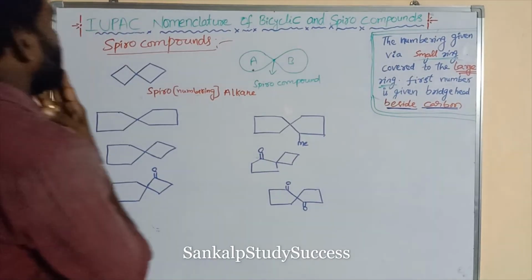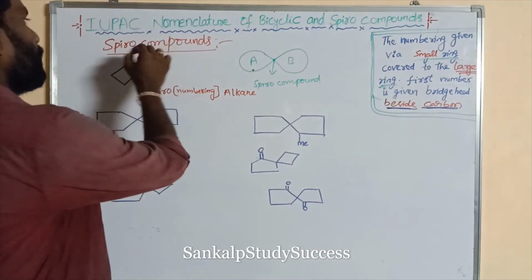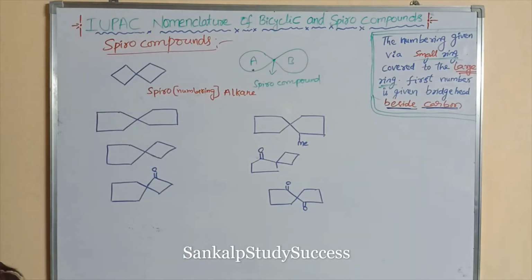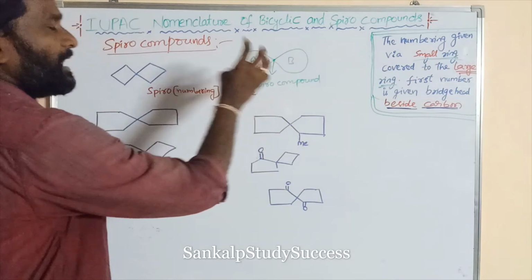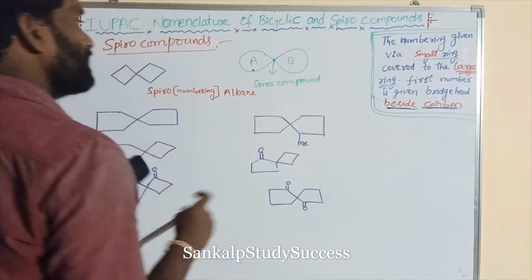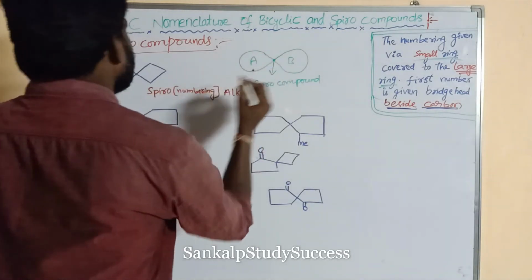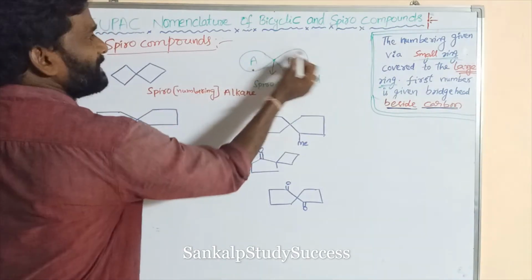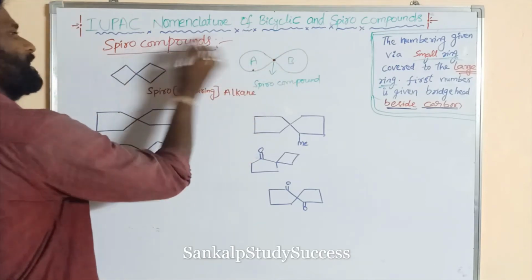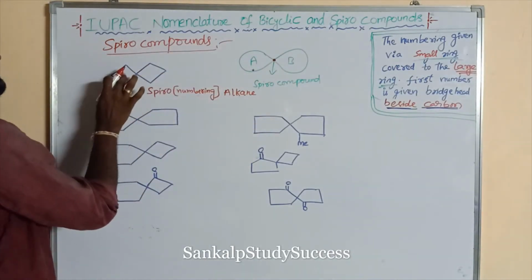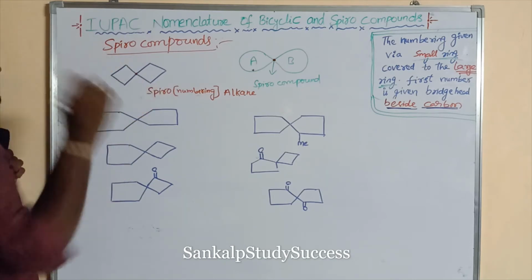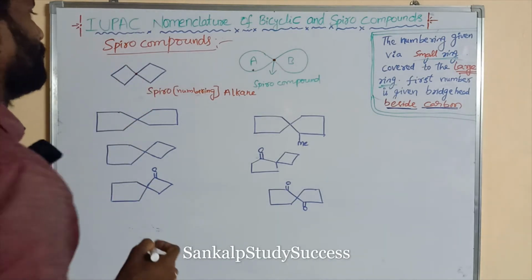Now I am going to explain IUPAC nomenclature of spiro compounds. What is spiro? If two cycles contain only one common carbon, that is a spiro compound. This is one cycle, this is another cycle, and these two contain only one common carbon, so that is said to be a spiro compound. Similarly, this also: this is one cycle, this is another cycle. These two cycles contain only one common carbon, so that is said to be a spiro compound.